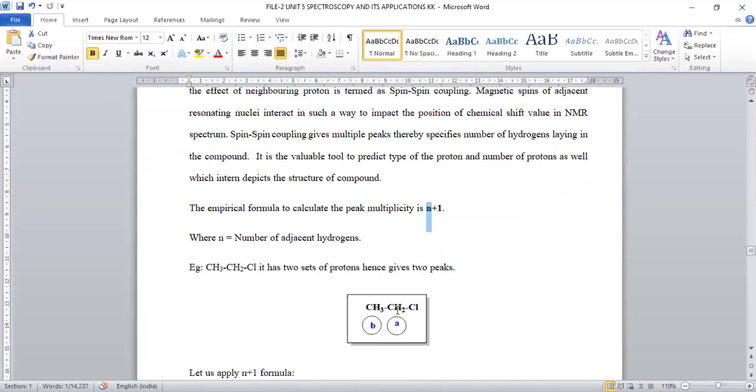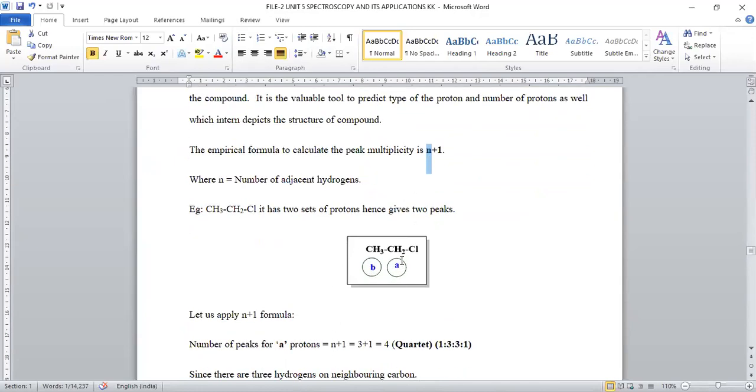In order to predict the splitting of the signal of set A protons, we have to count the number of protons present on the B carbon atom. So N stands for the number of protons present on the neighboring carbon. To calculate the peak multiplicity of A, N is equal to 3, because the neighboring protons are 3.